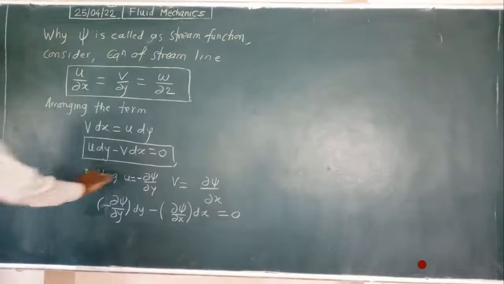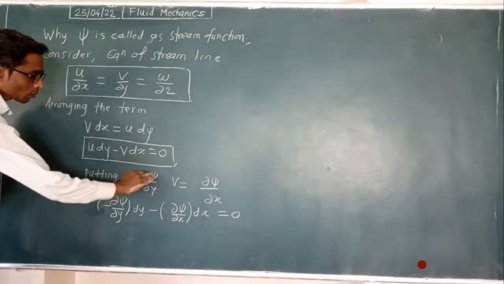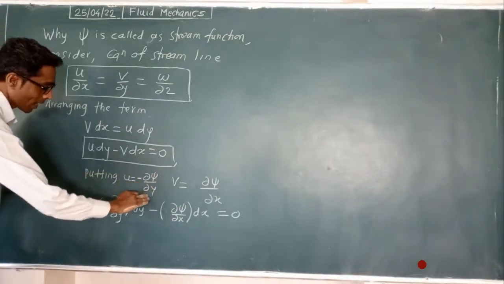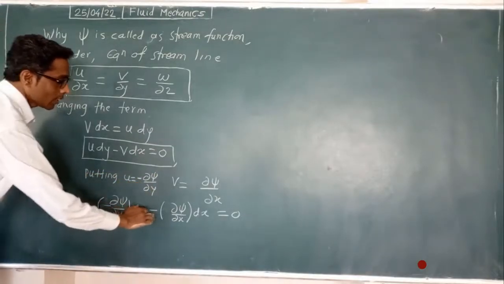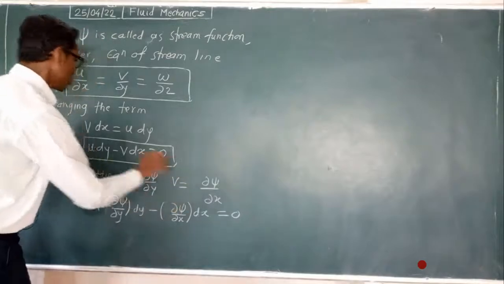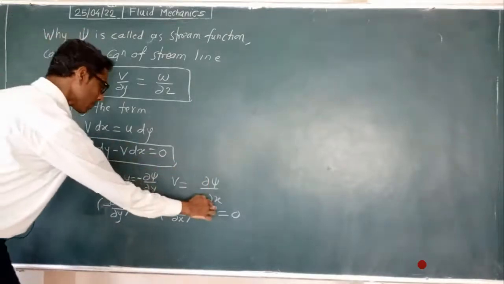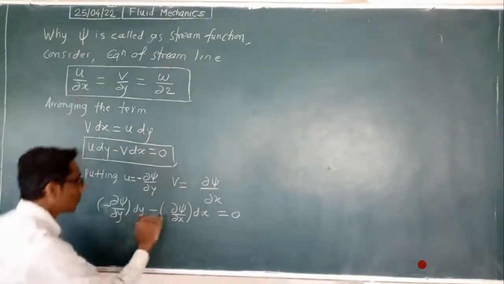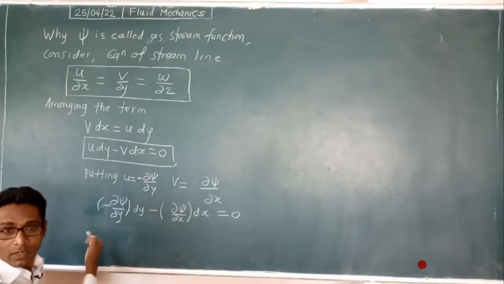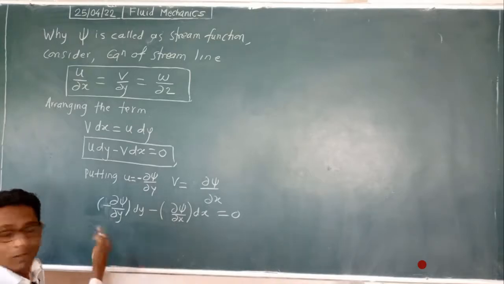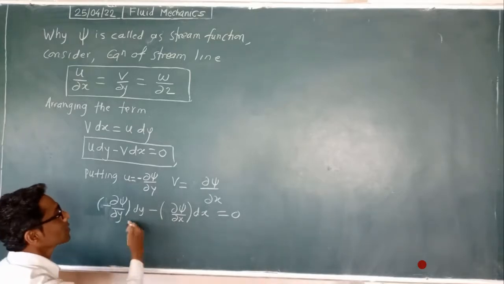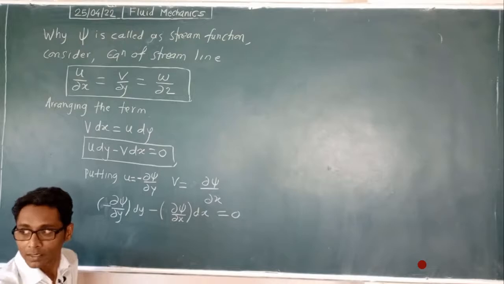Now by putting u is equal to minus dψ/dy and minus v is equal to dψ/dx, a minus sign is coming. We take minus 1 common, and this minus sign goes to the right-hand side and vanishes, since 0 into minus 1 is 0.